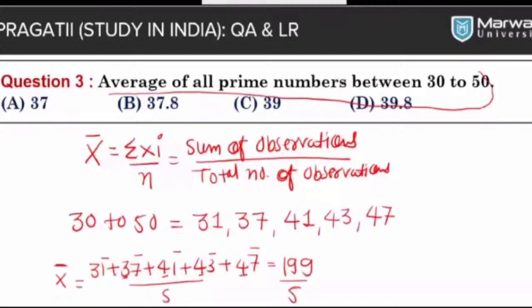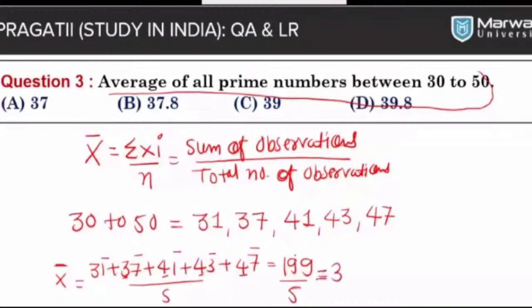Okay, now one thing I would like to let you know here is that sometimes we use a notebook for this type of calculation. So whenever there is a small number, always keep in your mind... All right, so 199 divided by 5, so we will get the final answer.